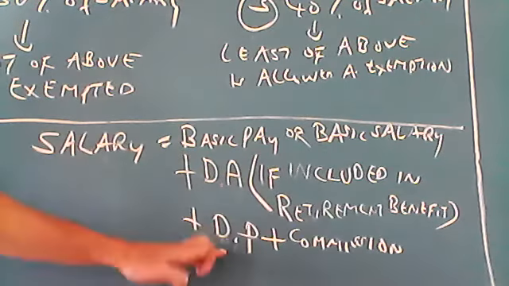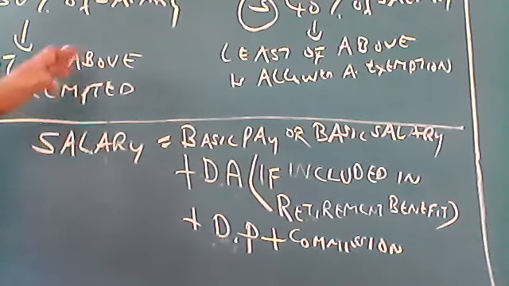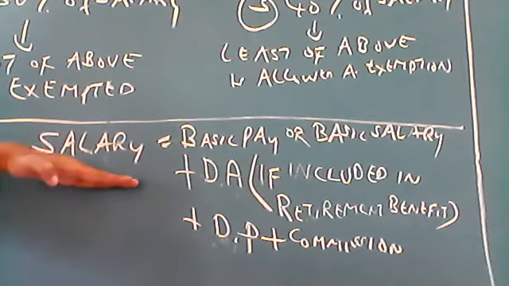The sum of all this is equal to salary. This is the meaning of salary to calculate exempted HRA.